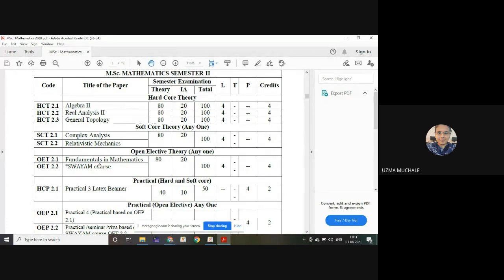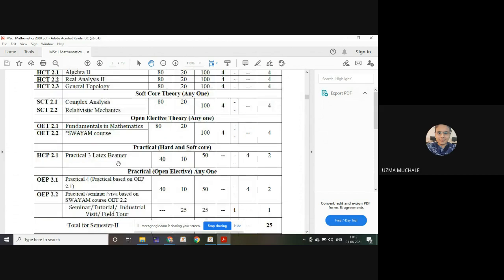We are not going to teach that paper. If you select a paper of STAT, that will be provided by STAT faculty, and if you select a paper of MCA, that paper will be taught by an MCA teacher. Okay. So go to the university website and check all the syllabus. जैसे यहाँ पे मैंने दिखाया, first you go to the syllabus of first year, then you go to semester 2, in which you come to this open elective paper. Then you can select any one paper by seeing the syllabus. Syllabus will be available on the next pages.